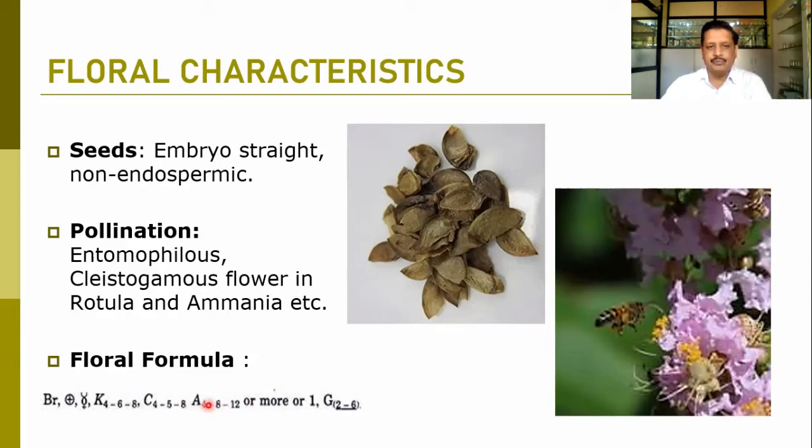Androecium, they may be 4 to 12 or sometimes more. We have just taken the example of that particular Lagerstroemia. Number of stamens is indefinite. Gynoecium is normally semi-inferior or superior, and the carpels are 2 to 6 and they are fused, and because of that it has been shown in the bracket, that is the syncarpous ovary. It may be superior or semi-inferior in some of the members we can observe here.